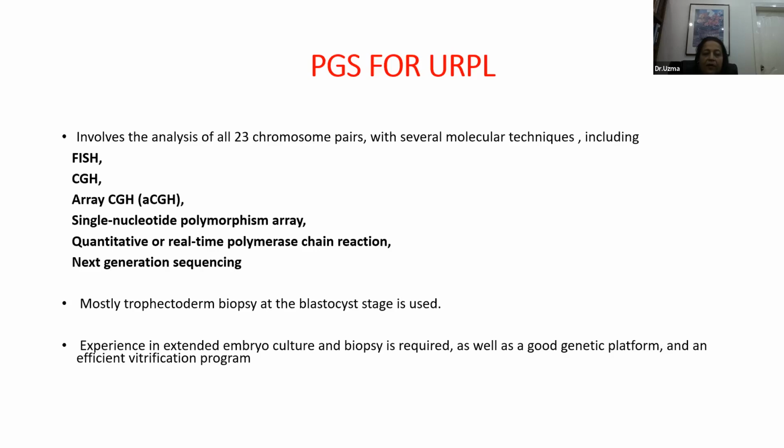And we do a trophectoderm biopsy at blastocyst stage, and we can check whether there is any karyotypic or genetic abnormality in that embryo. This is very efficient, and for that you have to have a very efficient vitrification program.